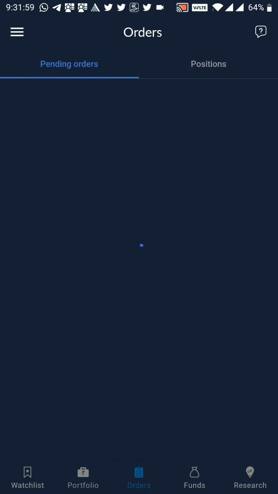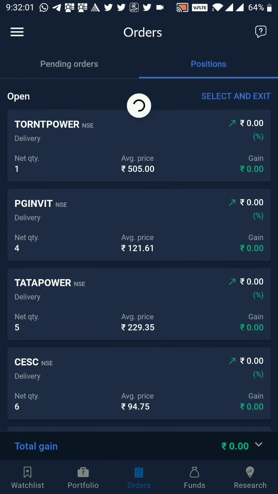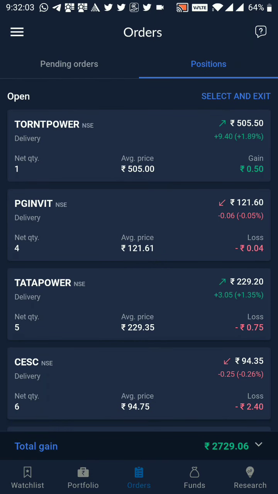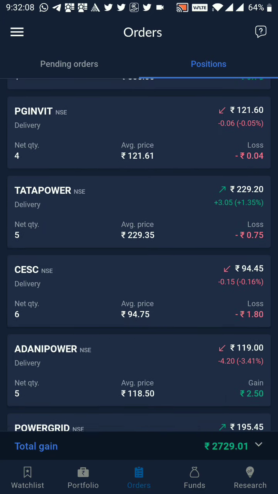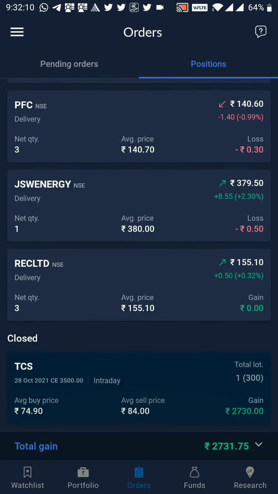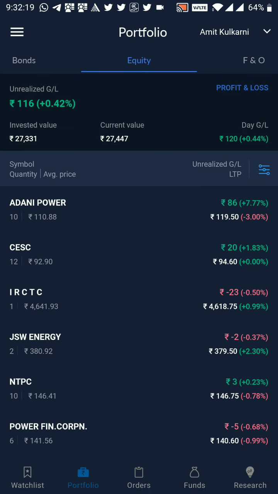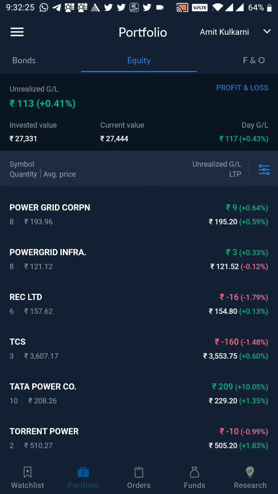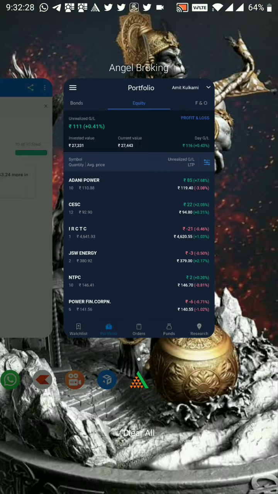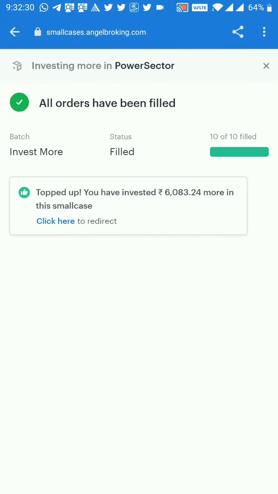So let's look at the positions. We can see in positions all the stocks got added. So Torrent Power, Tata Power, everything got executed. This SIP I have created basically for power sector stocks. You can see those are there in my portfolio as well, giving me today a little bit of gain of 100 rupees.